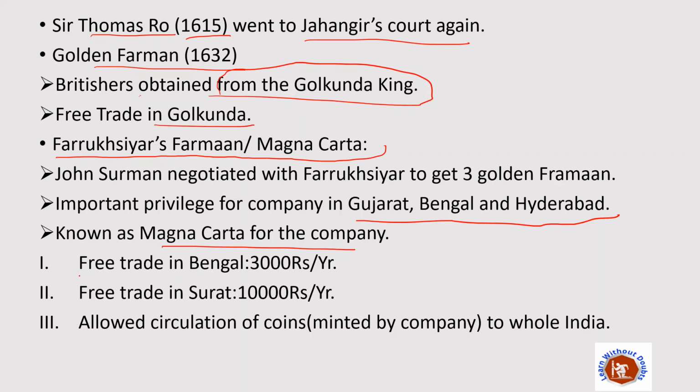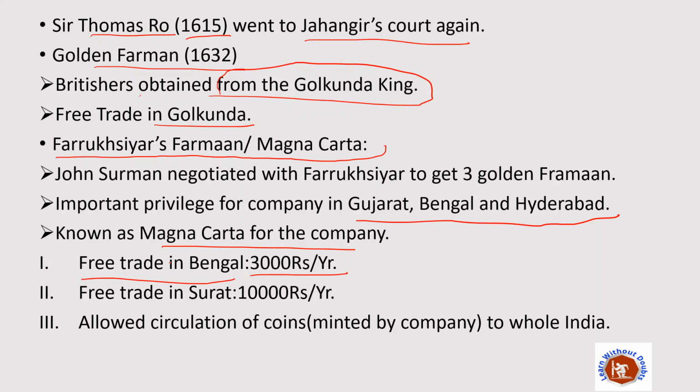So they got the right to do free trade in Bengal by paying 3,000 rupees per year. Only after paying 3,000 rupees per year did they get the right to do free trade in Bengal, whereas other European companies which were also present in India were not given this opportunity. This opportunity was given to the British East India Company by Farrukhsiyar. That is how it is known as the Magna Carta. So this is a very important farman which was given by Farrukhsiyar to the British East India Company.